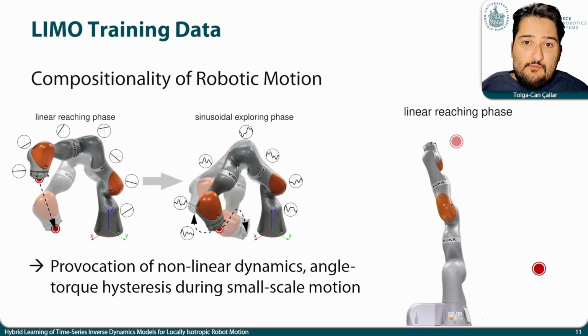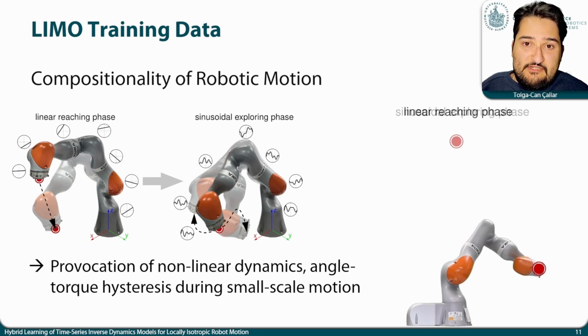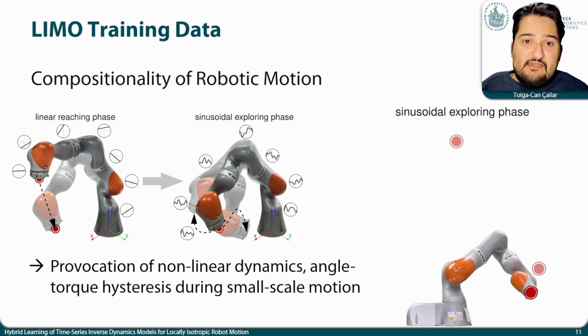For our training data, we compute random collision-free scaffold configurations and generate LIMO-type motion trajectories around those by partitioning motion paths into two phases. In a linear reaching phase that you are seeing right now, a joint-wise linear trajectory is executed to reach the next scaffold configuration, the pose of which is denoted here by the red dot. Afterwards, a sinusoidal exploration phase is initiated locally around such a configuration. Here, joint-wise independent and randomly parameterized sinusoidal trajectories with low amplitude are executed.